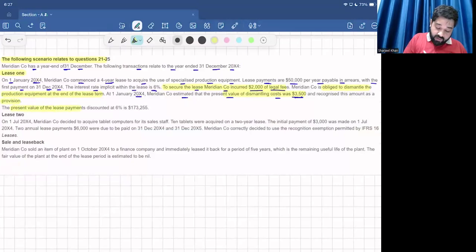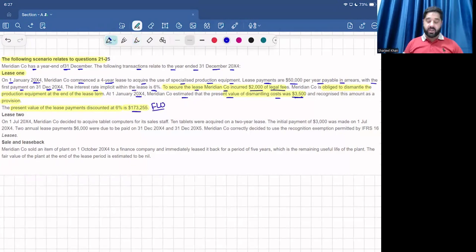The present value of the lease payments discounted at 6% is $173,255. On this amount, Meridian Company will recognize the finance lease obligation, and for the right-of-use asset, let me give a heading: lease number 1.